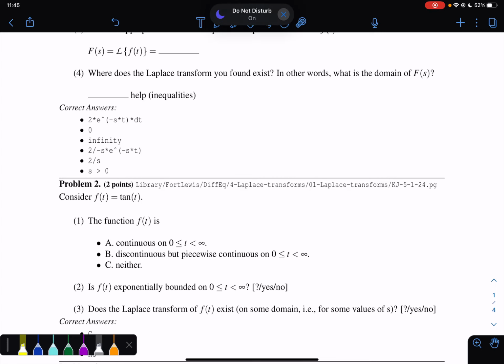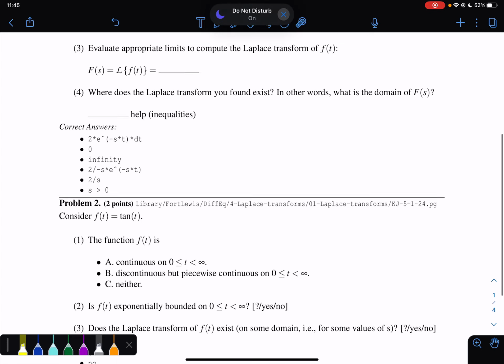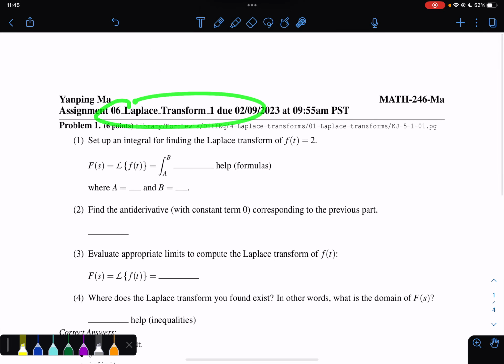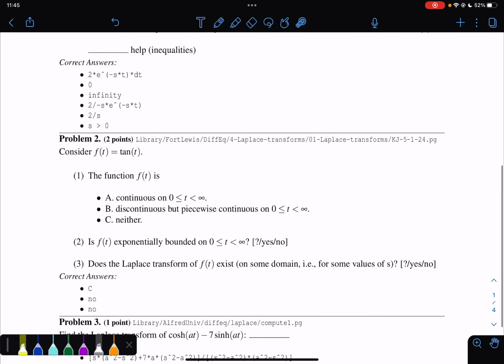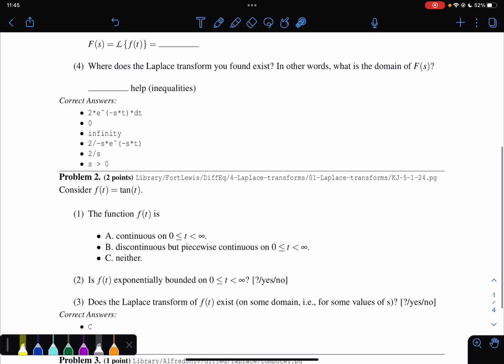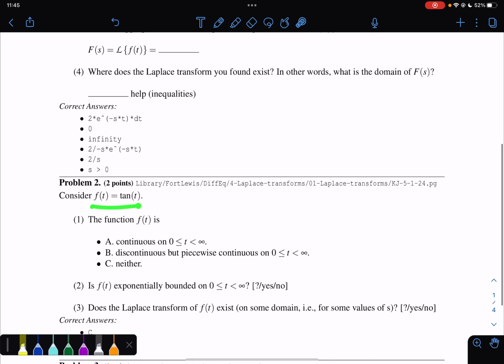Let's talk about problem number 2 in the homework for the section where we do Laplace transform. If we look at this problem, I give you a function which is tangent x. I want you to tell me whether the function is continuous or discontinuous, or piecewise continuous.